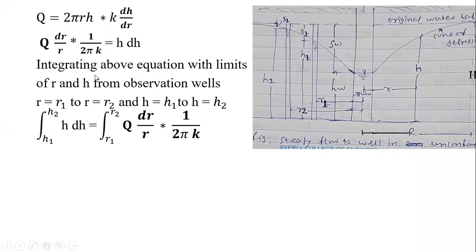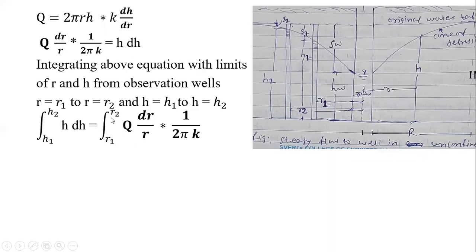So integral of h dh, limits from h1 to h2, upper limit h2, lower limit h1, is equal to integral of q dr by r into 2 pi k. The limit will be for r from r1 to r2.